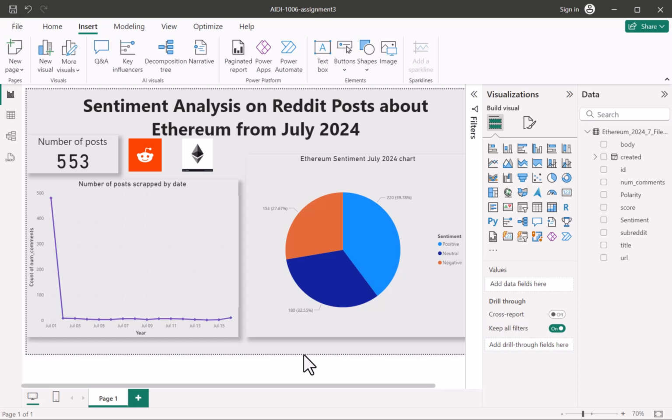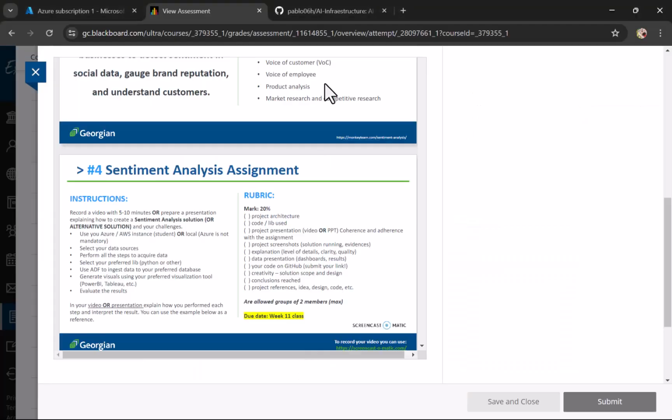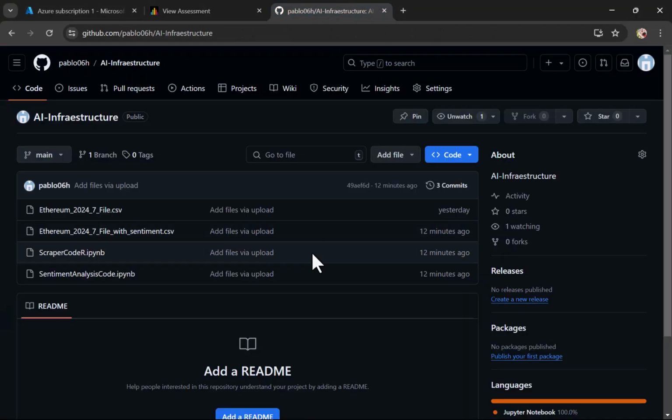I think we covered everything, Professor, and we also saved all this data into GitHub. Here you can find the scraper code, the sentiment analysis code we used, and the CSV file that we generated from this code.